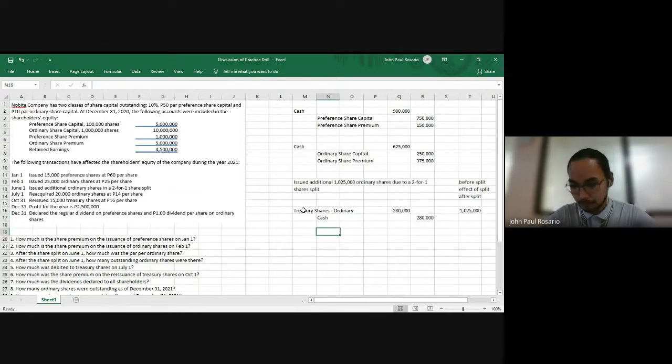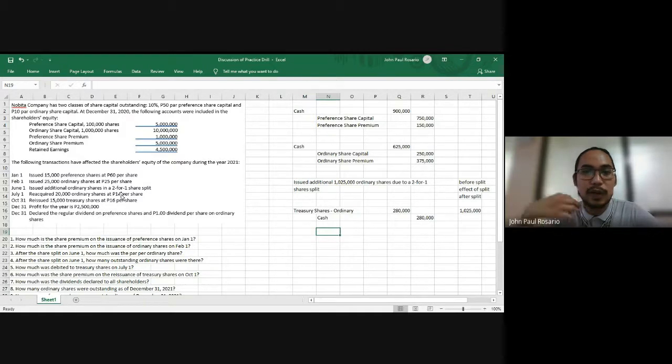Now, in a sense, guys, the acquisition cost of your treasury shares behaves like the par value of your ordinary shares. What do I mean by that? When these treasury shares are reissued above their cost, the excess is credited to share premium on treasury shares.